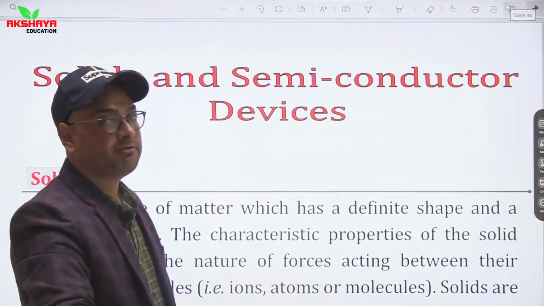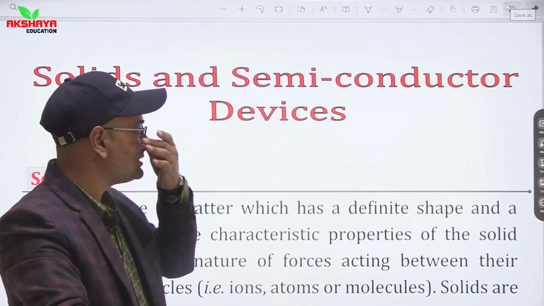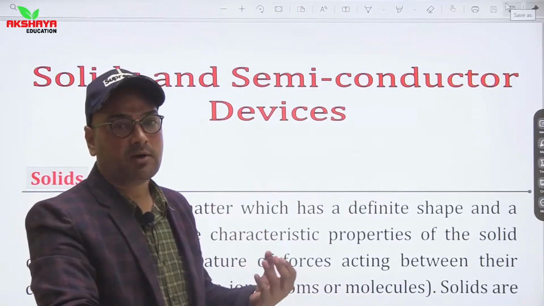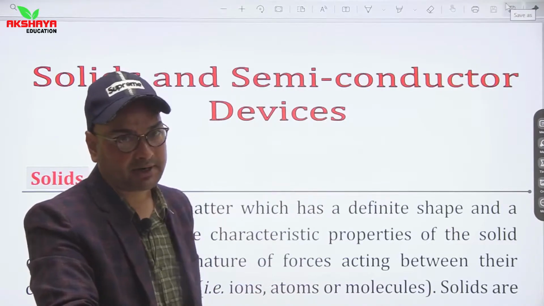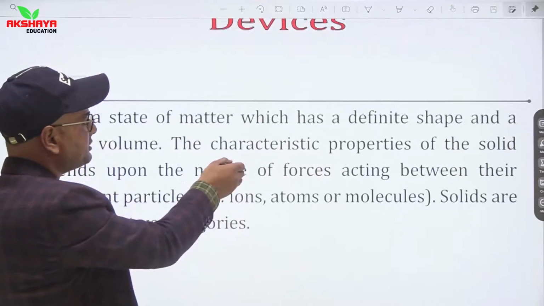So students, today we are going to start with our new topic, which is semiconductor electronics. In semiconductor electronics we are going to start with a basic introduction of solids, then energy bands, and then semiconductors. So let us start with solids. What are solids?